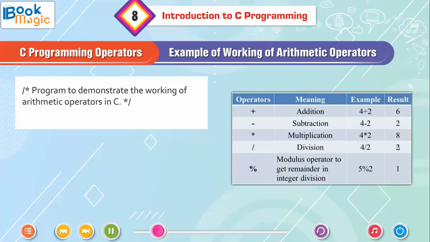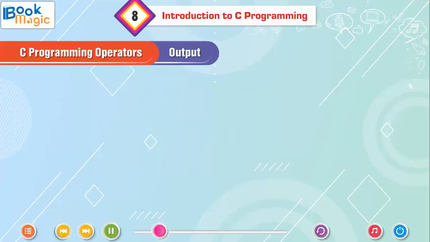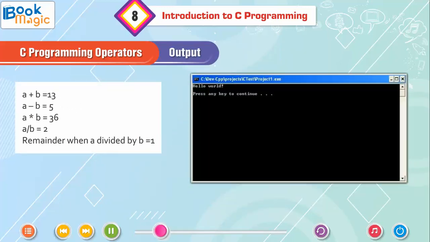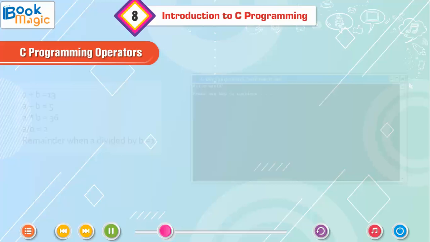Program to demonstrate the working of arithmetic operators in C. Output: A plus B equals 13, A minus B equals 5, A multiplied by B equals 36, A divided by B equals 2. Remainder when A is divided by B equals 1.